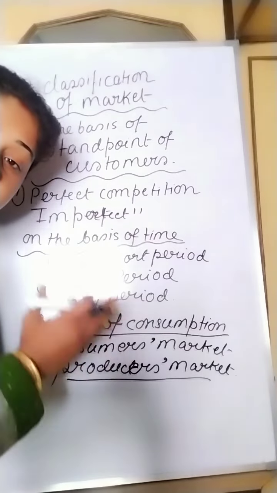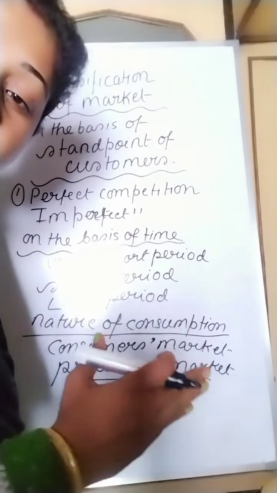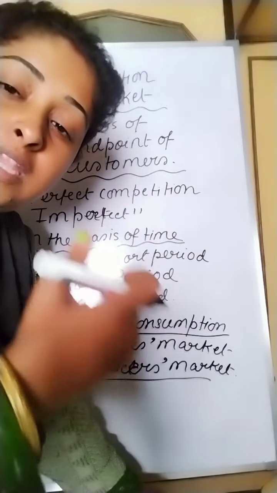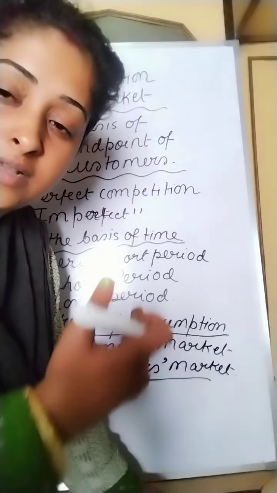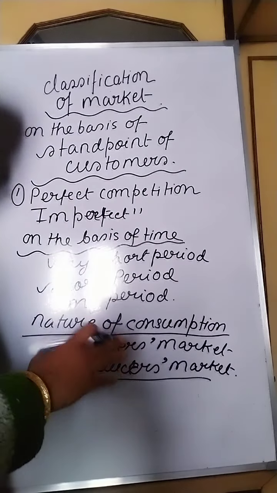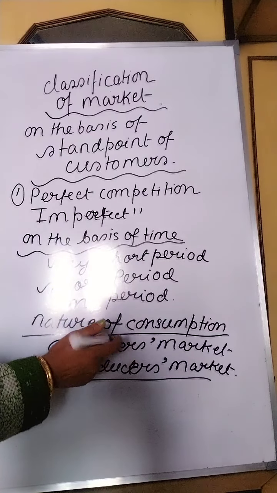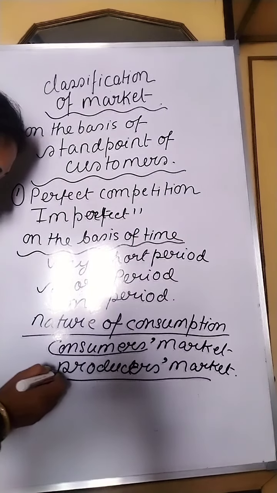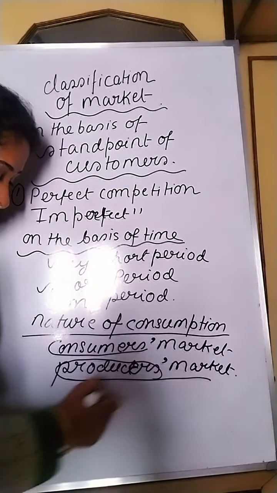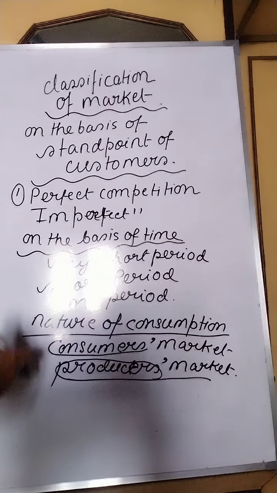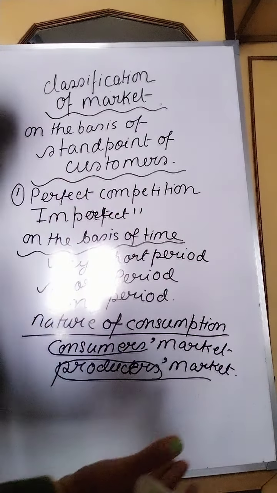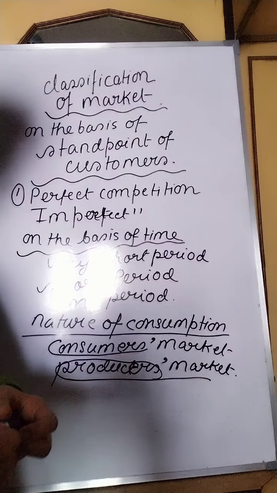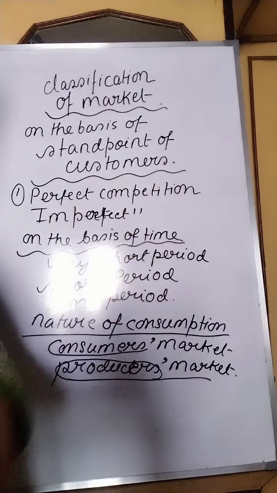Producers market products are not directly consumed. These are used as a factor of production in order to produce a new product. So this is the difference between consumers and producers market. This is directly consumed and used by the consumers, and this goes for factory use, as a factor of production in order to produce a new product. So this is all about the classifications of market.